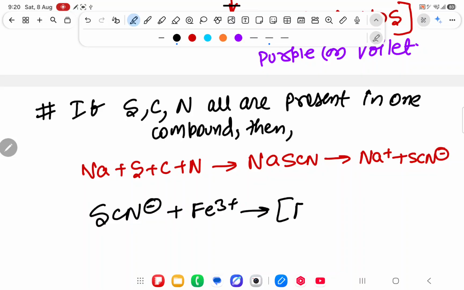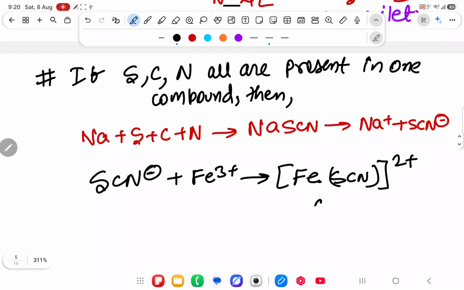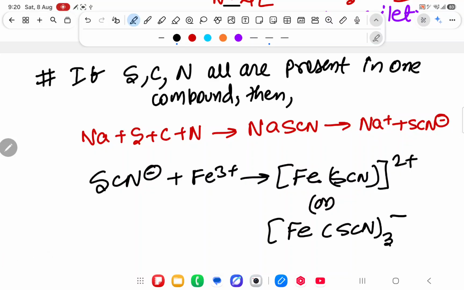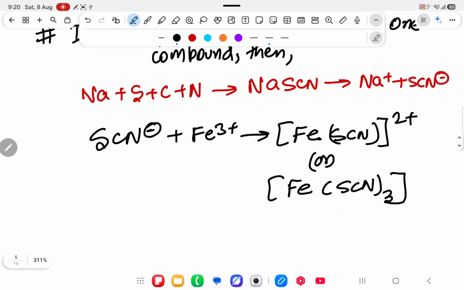You will get [FeSCN]2 plus. Both are the same, but some books write it one way and some another. JEE also asks in different ways, and it has a blood red color.